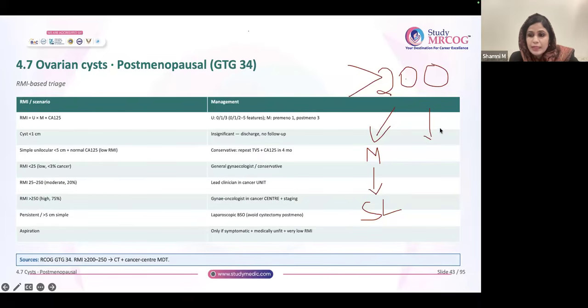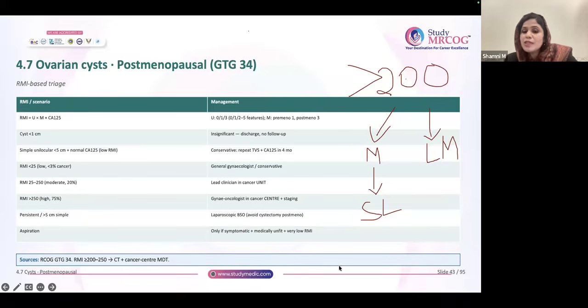But after MDT, if there is low suspicion of malignancy, they are suspecting malignancy, but it is low suspicion, then what they have to do is, generally it is mentioned, laparotomy with pelvic clearance, TH with BSO, and they will do a peritoneal cytology. This can be done by a trained gynecologist.